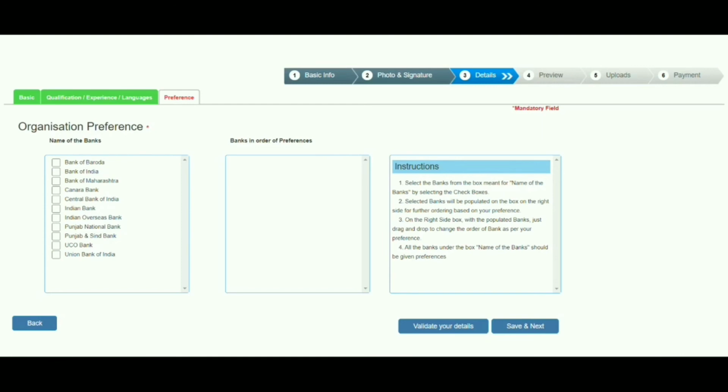So here we have a list of banks. In these banks, only a few banks are participating in this recruitment, and a few banks are not participating. So let's look into those banks, which are not participating and which are participating, and how many vacancies there are, and how many are not providing. Let's look into that in the notification page.